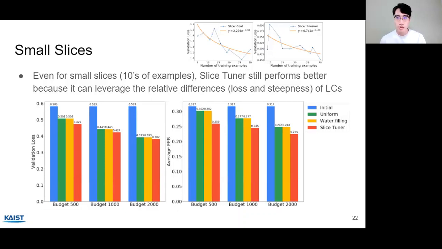And the reason is that Slice Tuner can exploit the relative differences of learning curves in terms of loss and steepness. So even if individually the learning curve is not reliable, it's the difference that matters. And as long as that information is available, Slice Tuner exploits that difference. And in the worst case, where learning curves are totally random, Slice Tuner just defers back to the performance of one of the baselines, which is not really a bad option either. However, as more data is acquired, we expect that the learning curves will gradually become more reliable and informative by our iterative update algorithm.